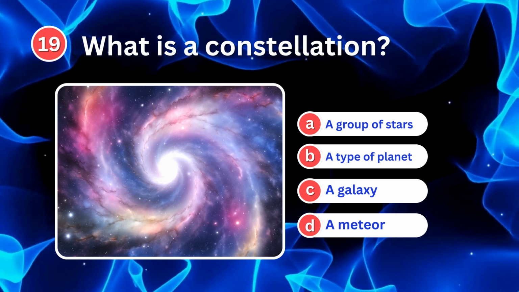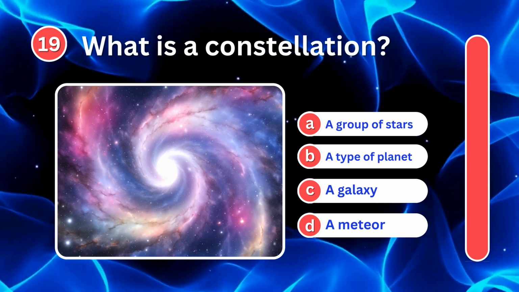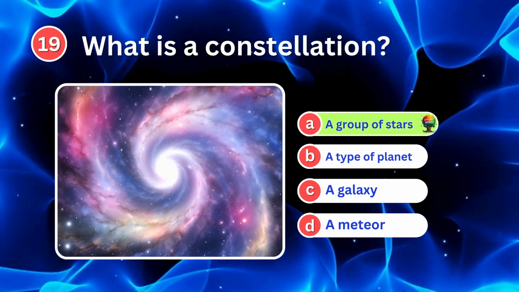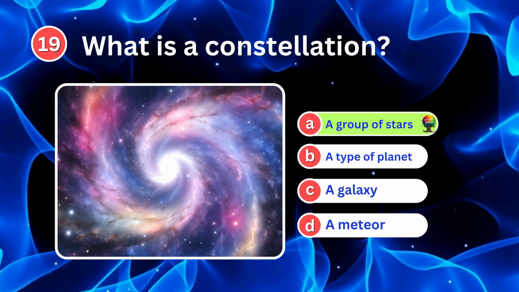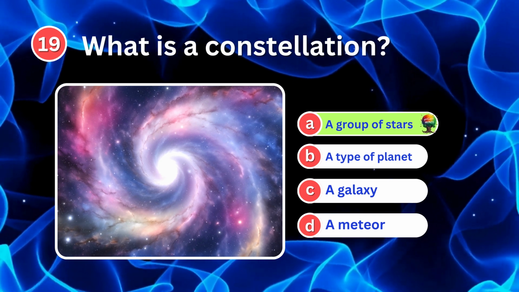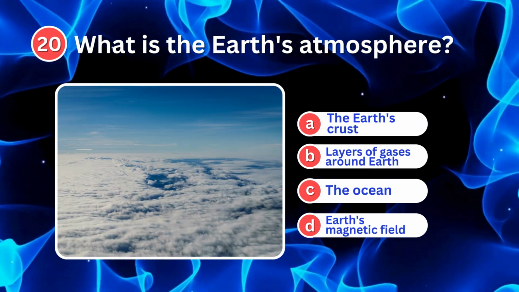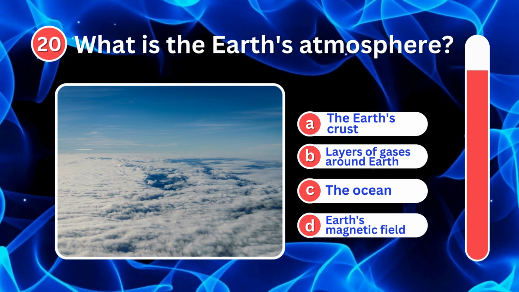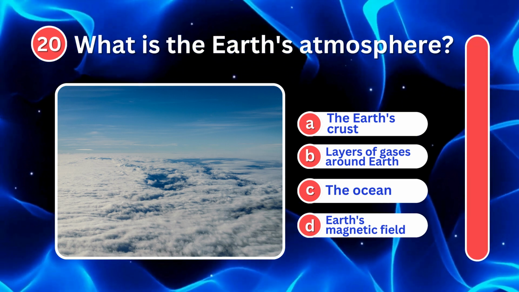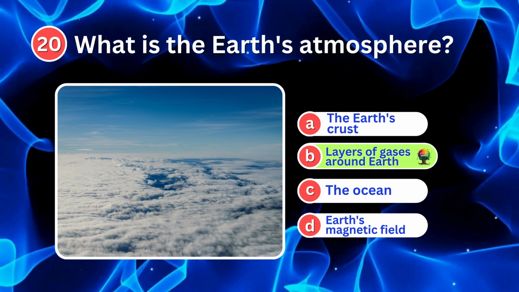What is a constellation? It's a group of stars. A constellation is a group of stars forming a pattern. What is the Earth's atmosphere? It's layers of gases around Earth.